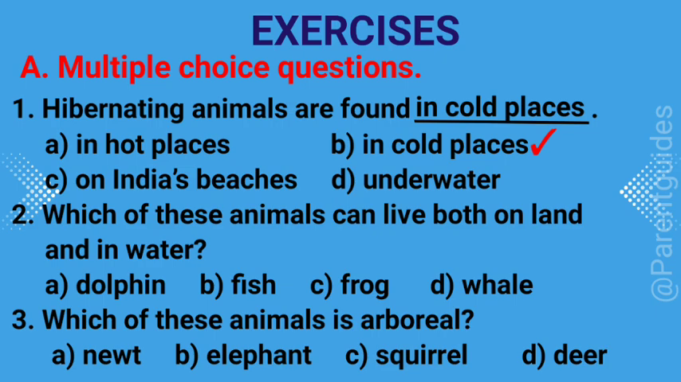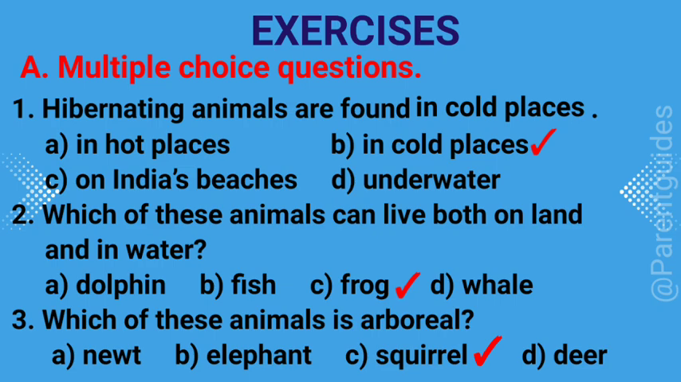2. Which of these animals can live both on land and in water? A. Dolphin, B. Fish, C. Frog, D. Whale. Answer is C. Frog. 3. Which of these animals is arboreal? A. Newt, B. Elephant, C. Squirrel, D. Deer. Answer is C. Squirrel.